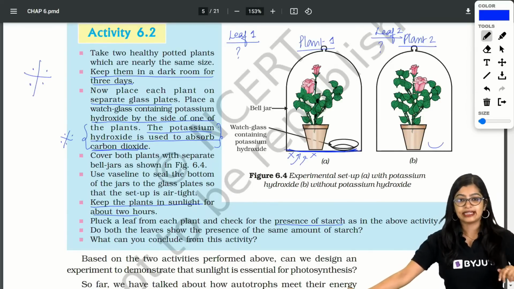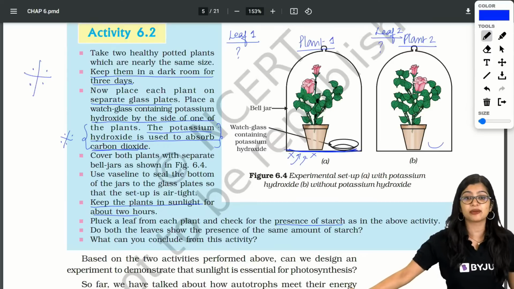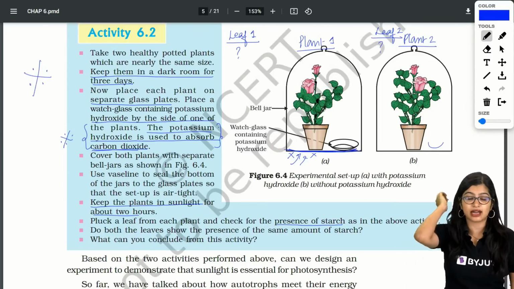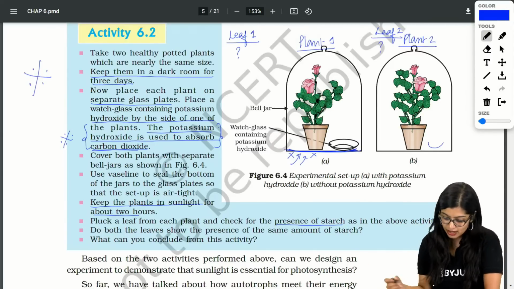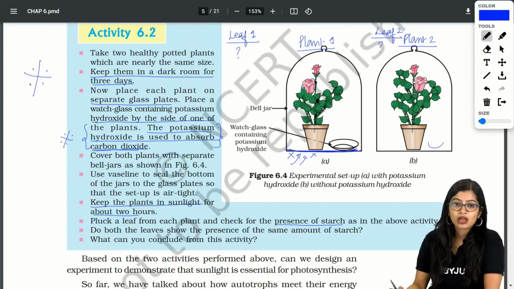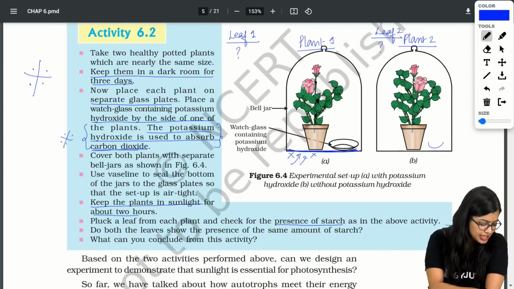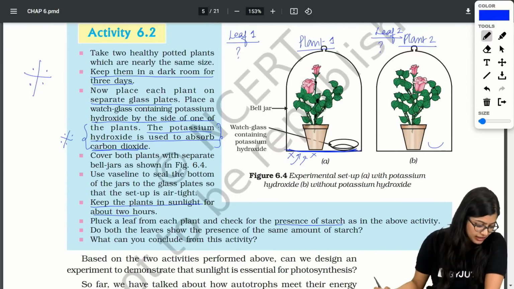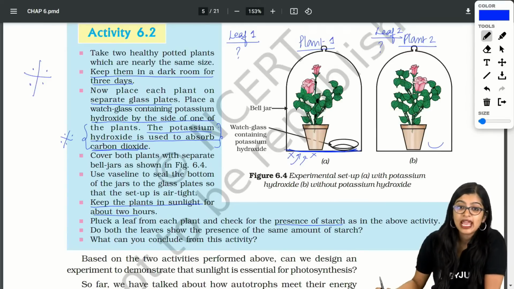Yes, very good. Leaf 2 is going to turn blue-black, but you also need to give me a reason. Why is leaf 2 turning blue-black? That is what they are asking. Somebody's asking me, ma'am, what is the purpose of this experiment? I will answer that as well.